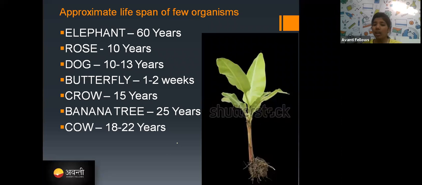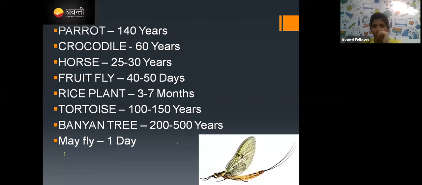Okay. And a crow can live 15 years. Banana tree 25 years. Cow is 18 to 22 years, cows and buffaloes. Okay. A parrot is 140 years. A parrot lives longer than a human. Yes, a parrot can live more than humans. And a crocodile 60 years. Horse 25 to 30 years.